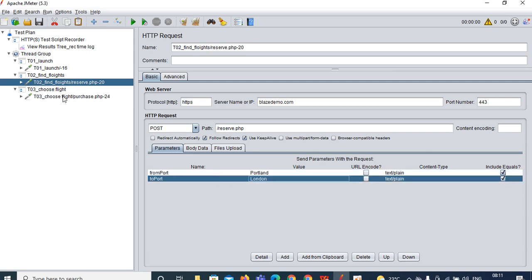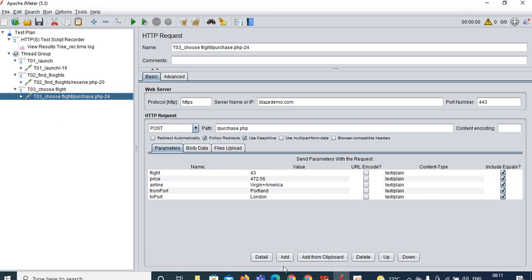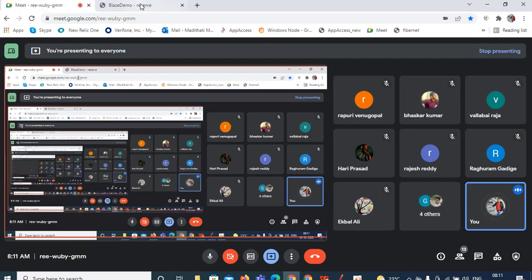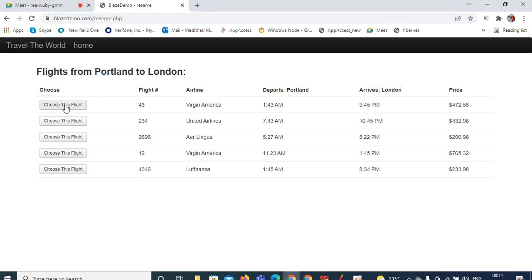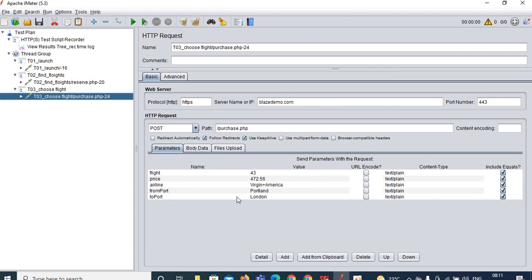Okay, so click on choose flight. Whenever I click on choose flight, I have clicked on the 43. This is the flight I have chosen. What is the flight number? 43. What is the airline? Virgin America. What is the departure time? 1:43. Arrival time 9:45. Price 472. The same thing you can see here: flight number, price, airline.